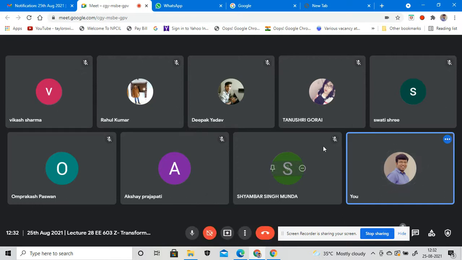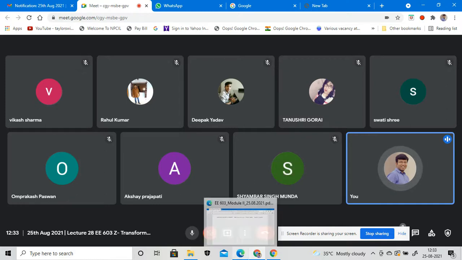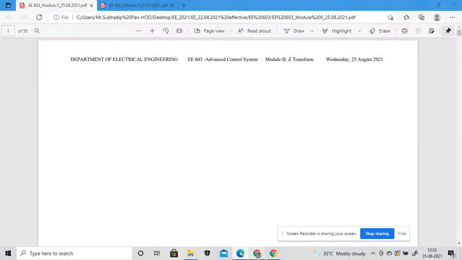Today we will discuss this. I think you have forgotten all those things regarding the Z transformation, so we will briefly revisit it before starting the session, because it was a few weeks ago that we started. We will start the Z transformation from the beginning. First I will share my screen so that you are able to understand what I already told in the previous lecture a month ago.